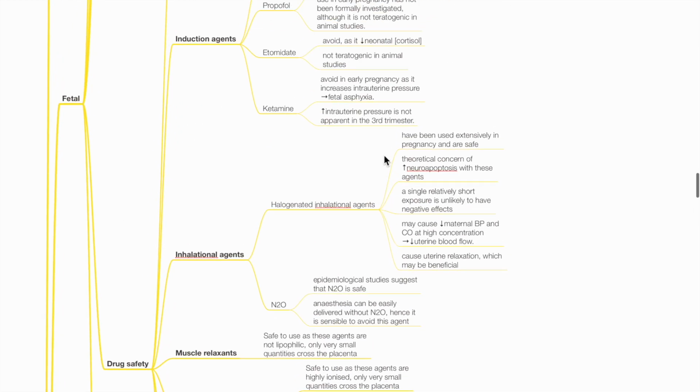Drug safety for the fetus. Benzodiazepines. Case reports associating benzodiazepines with cleft lip has not been substantiated. Benzodiazepine exposure just before delivery may cause neonatal drowsiness and hypotonia. A single dose has never been associated with teratogenicity. Chronic administration of benzodiazepines may cause neonatal withdrawal symptoms post-delivery.